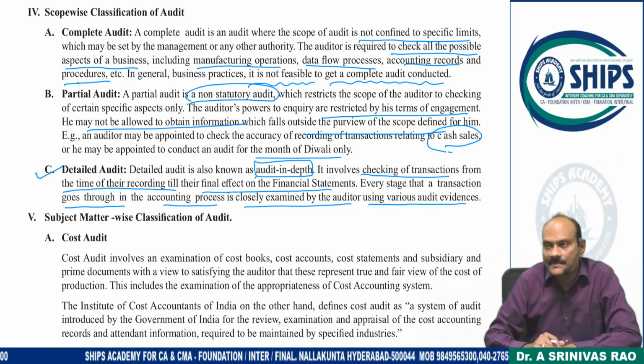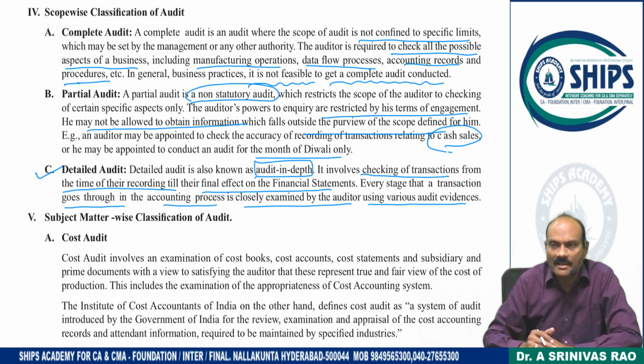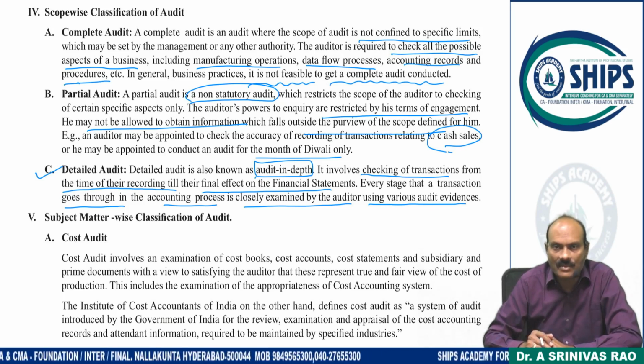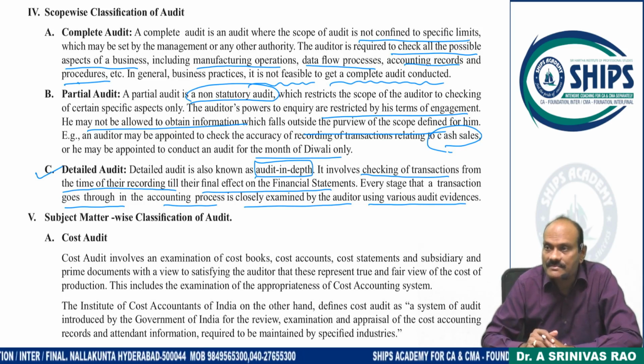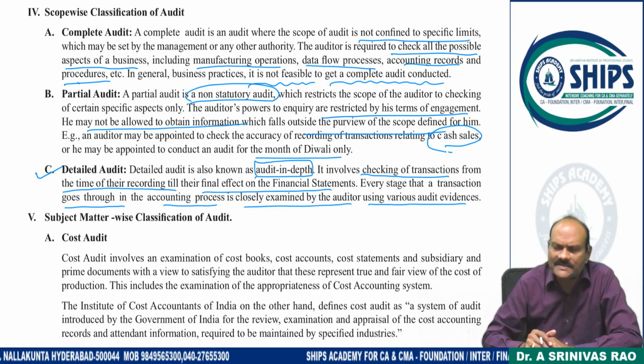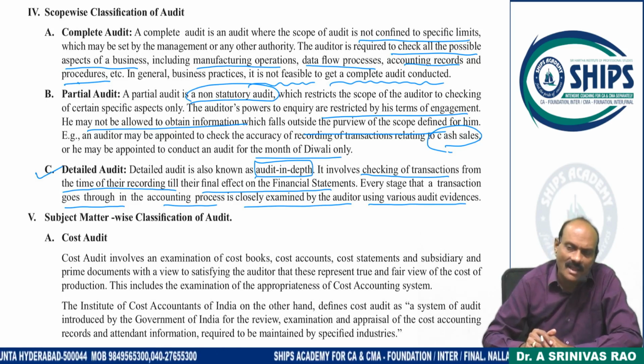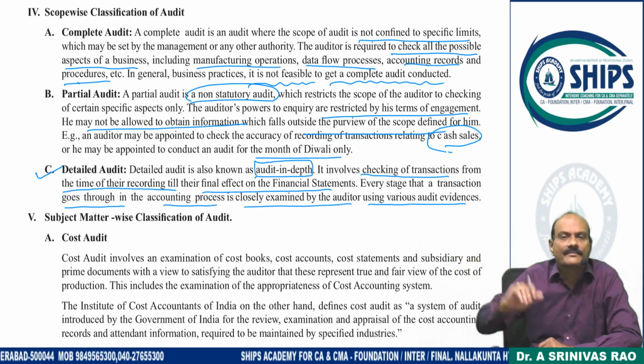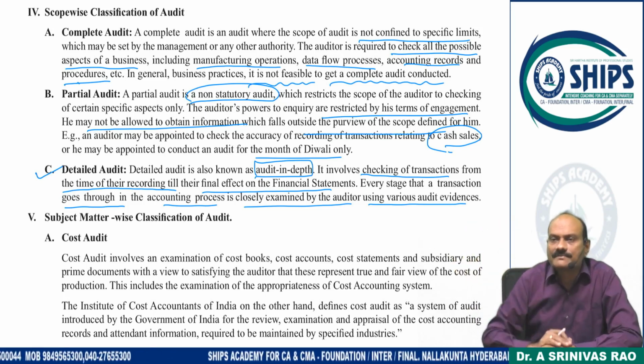Audit in depth. For example, we know that from a particular chapter the weightage is 40 marks. Then definitely we try to learn it A to Z. We won't take a chance there because 40 marks is good weightage. Here also, we will try to learn this point. Detailed means a few selected transactions, and those we will verify A to Z, from origin to conclusion.